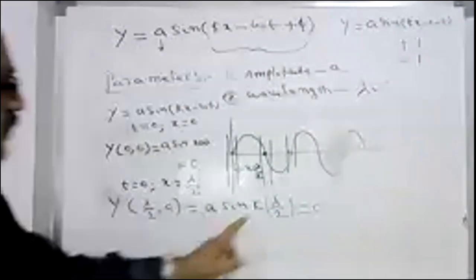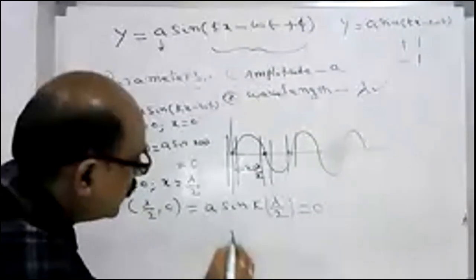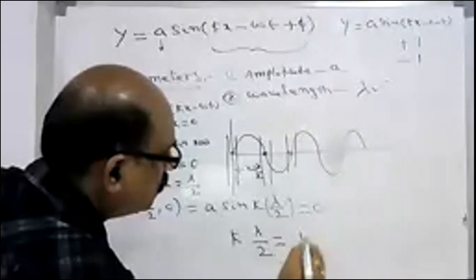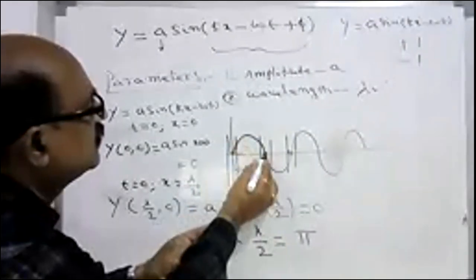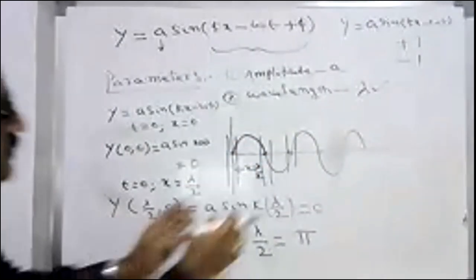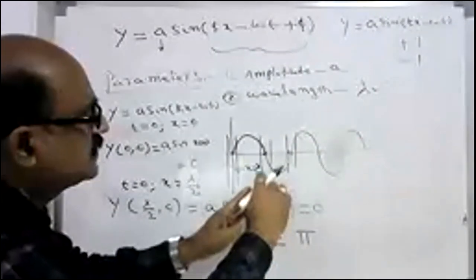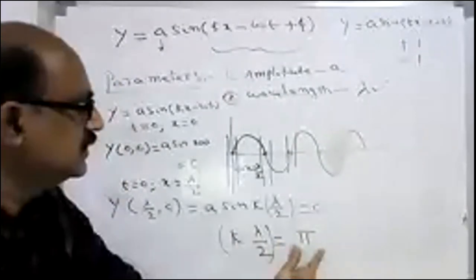So we have chosen this constant in such a way that k into lambda by 2 is equal to pi. Sin of k lambda by 2 is the sin of some angle. What must the angle be? k lambda by 2 must be equal to pi.